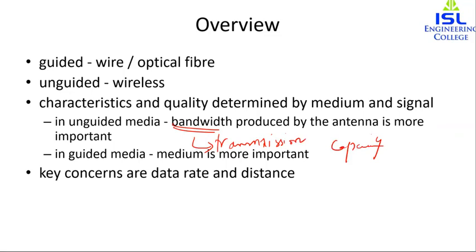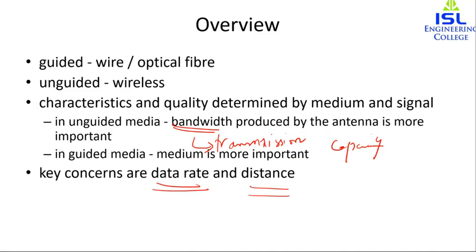In the case of guided media, the medium is more important, that is, whether we are using optical fiber, coaxial cable, etc. In both guided and unguided media, the data rate, that is how much data can be transferred, and the distance are important. In unguided media, the characteristics and quality of data transmission are determined both by the characteristics of the medium and the characteristics of the signal. So in the case of guided media, the medium is more important, and in the case of unguided, bandwidth is more important.